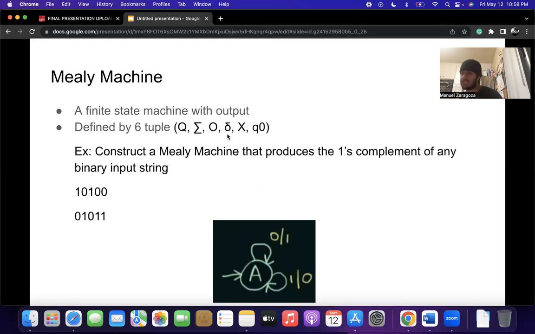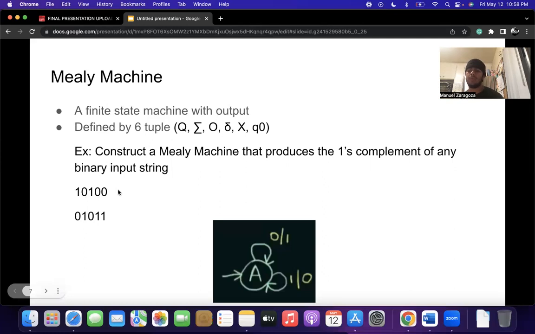And then this symbol, which I think is delta, not too sure once again, is the input transition function, where delta: Q times sigma goes to Q. And X is the output transition function, where X: Q times sigma goes to O. And Q0 is just the initial state from where any input is processed. And basically, we're gonna go over a problem.